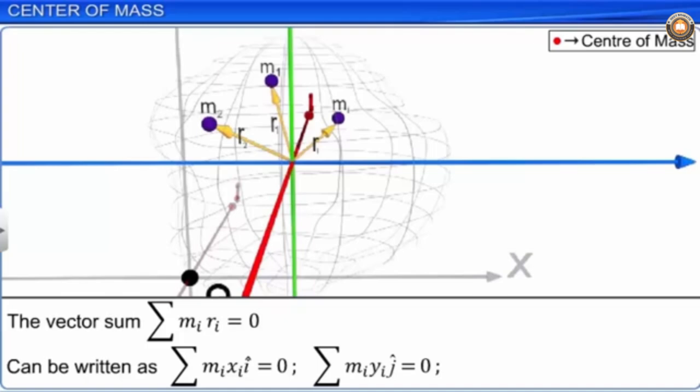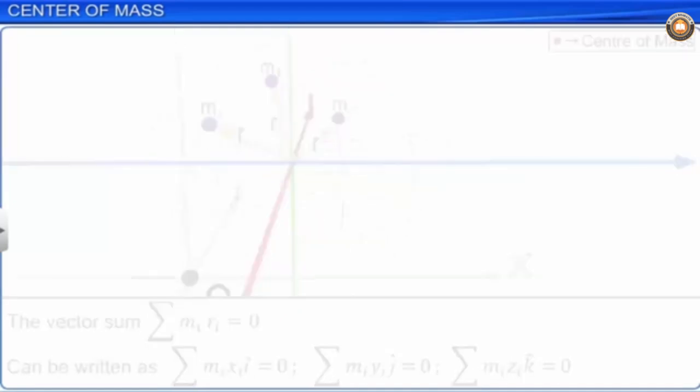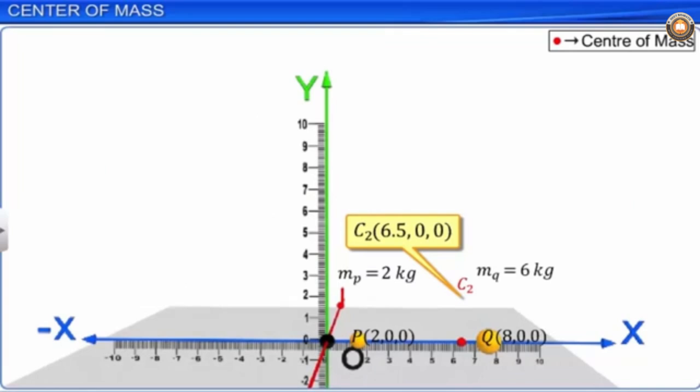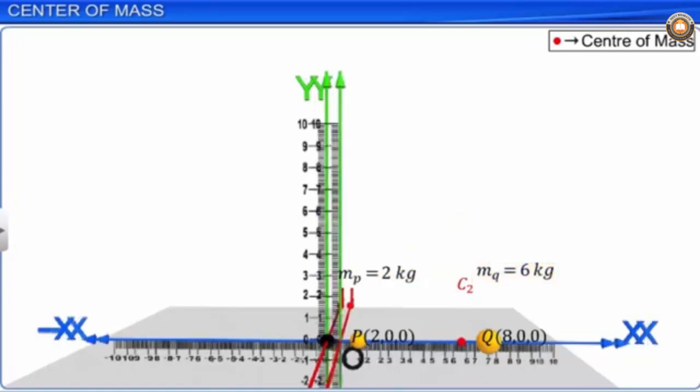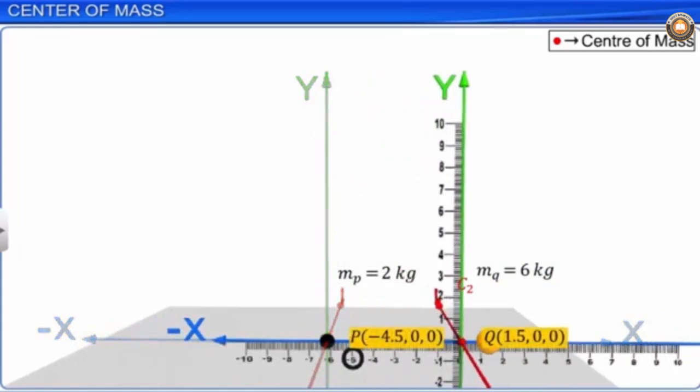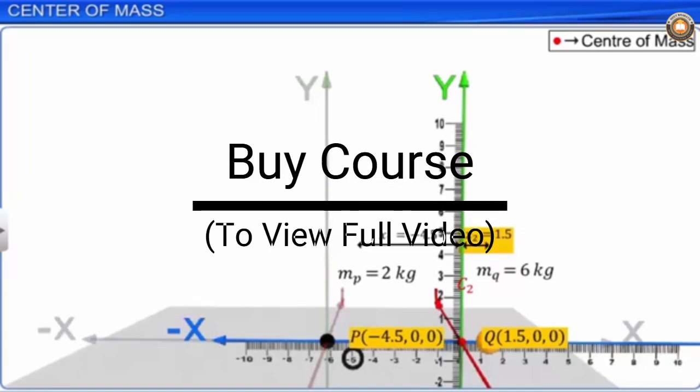And sigma mi zi into k is equal to 0. In the two-particle example discussed earlier, with masses 2 kg and 6 kg, if the center of mass is chosen as origin, then x1 is equal to minus 4.5 and x2 is equal to 1.5. Sigma mi xi